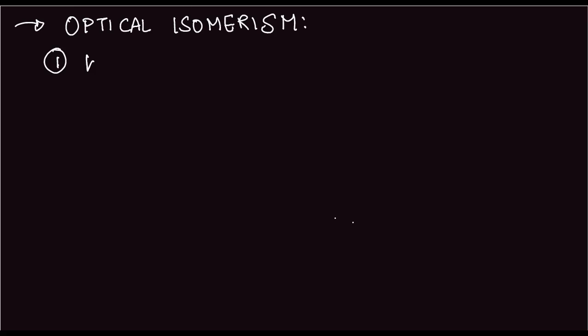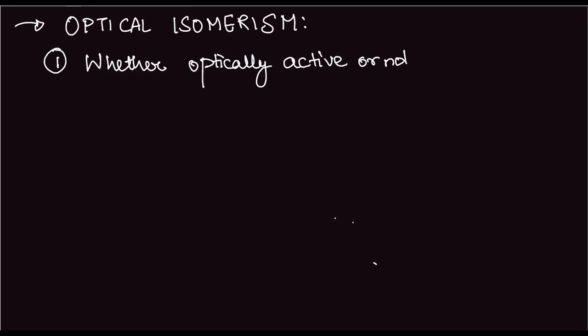So first is whether optically active or not. Second is D or L. So these are the questions which we are going to answer.